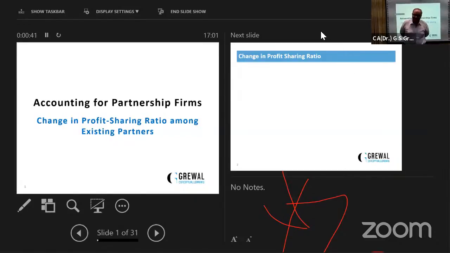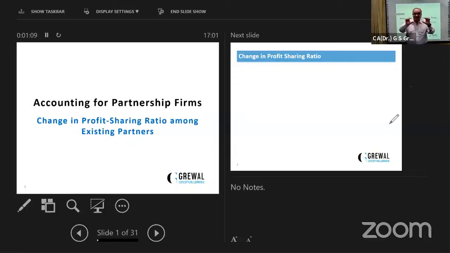Second point, whenever there is a change in profit sharing ratio, it implies buying and selling of profit sharing shares. In this process, the share of a partner or partners may be increased, and simultaneously, the share of other partner or partners will be decreased.